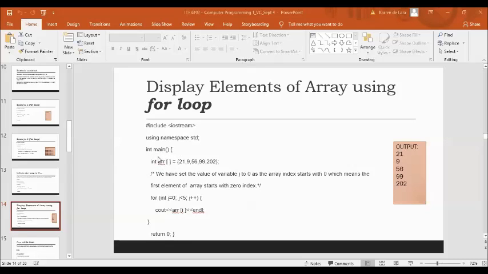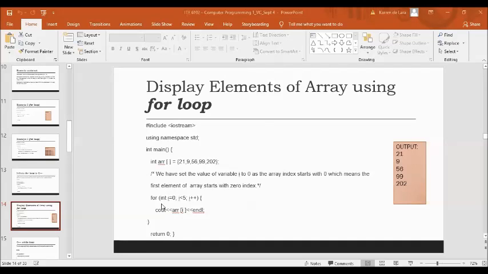We have a data type int, or integer, which holds a whole number, then the array name arr and square brackets, with the elements 21, 9, 56, 99, and 202. We have set the value of variable i to 0 as the array index always starts with 0, which means your first element of the array is at index 0.